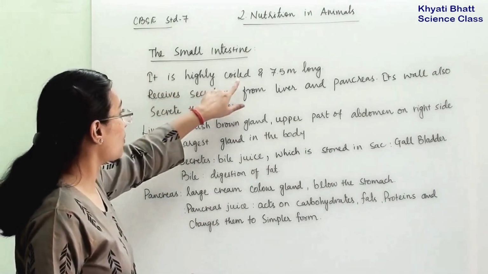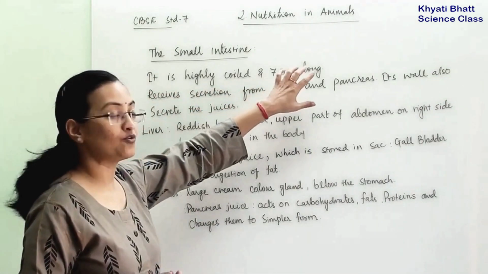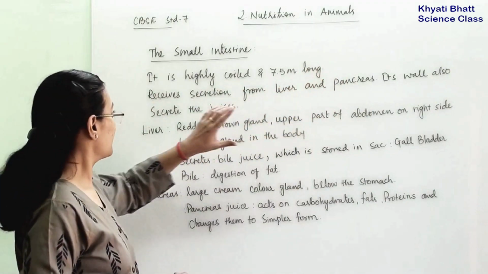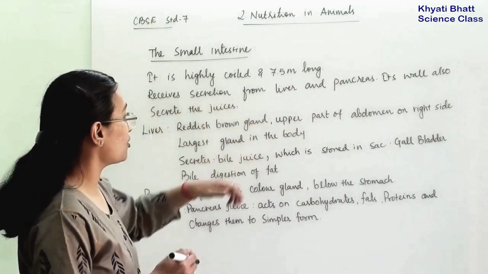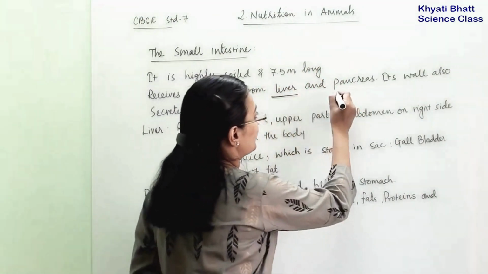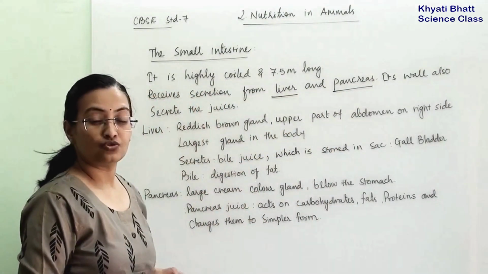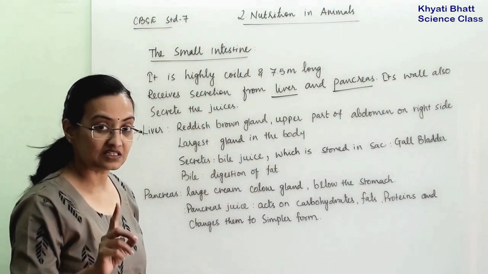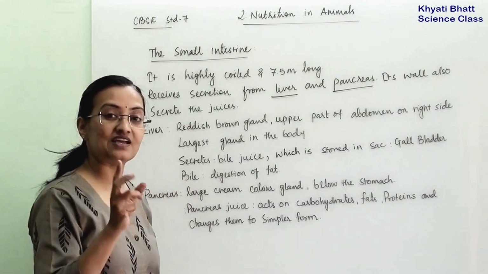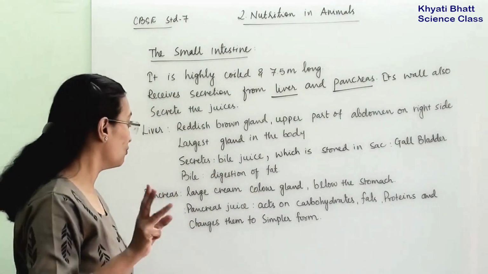So first, what is the small intestine? It is a highly coiled, 7.5 meter long organ in the body. It receives secretions from the liver and pancreas. Its wall also secretes some juices. So three kinds of secretion it receives: from the liver, from the pancreas and from its own wall.